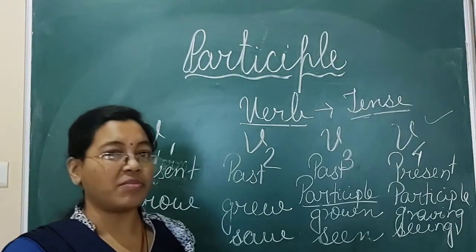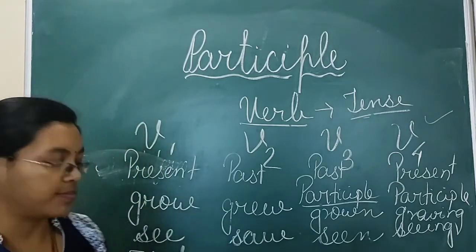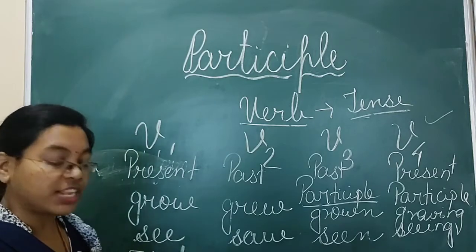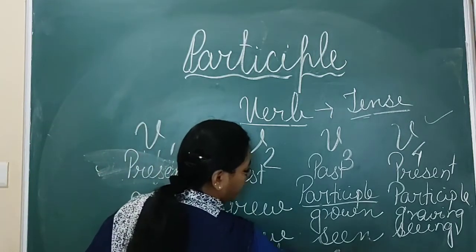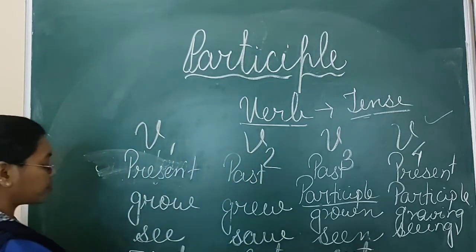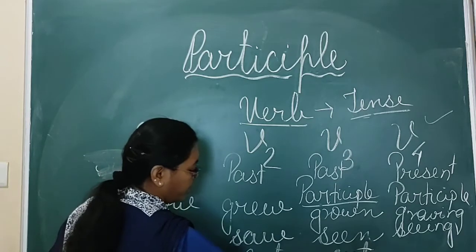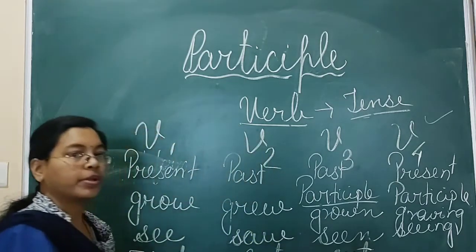Cut, put, there are some words which will be same in all the three different forms. Here they will not change. Cut in past also will be cut, in past participle also it will be cut. Like that only put, here also it will be put.